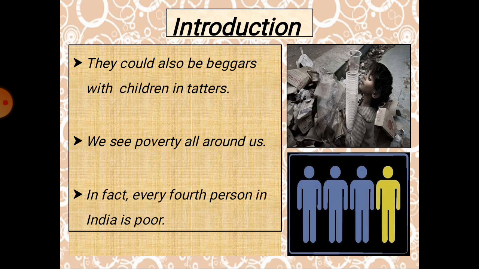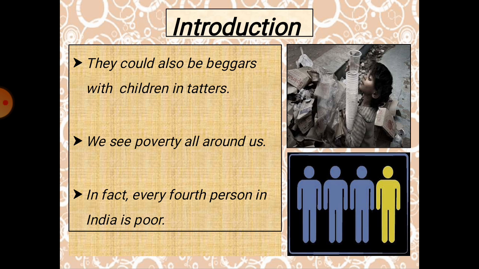In fact, if you see in India, every fourth person is poor. Out of four persons, one will definitely be a poor person who has to strive very hard to live in his condition, even for his basic needs. So what is a basic need, my dear students? Basic needs are food, shelter and clothing. Even those basic needs they are not able to get. Like that the conditions are there.